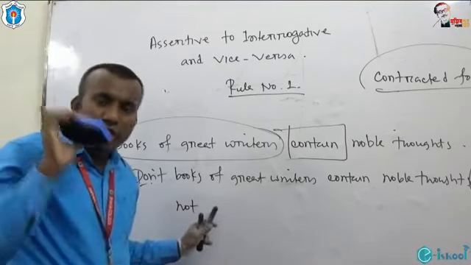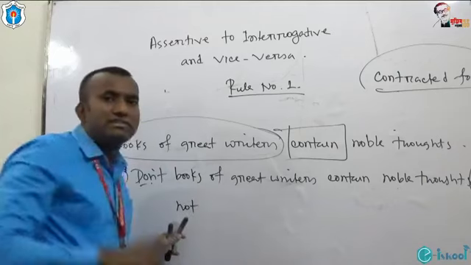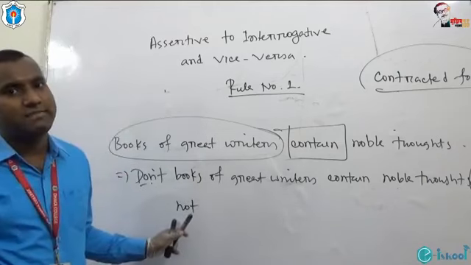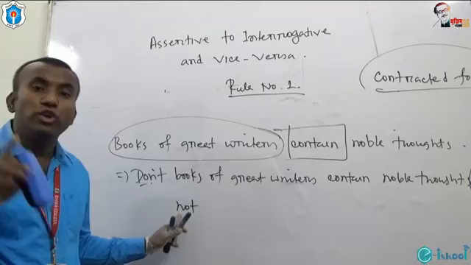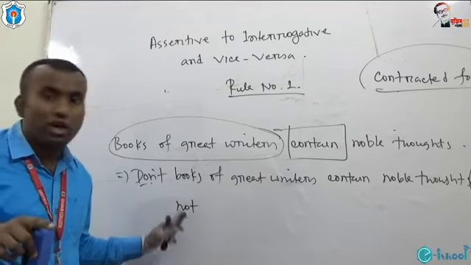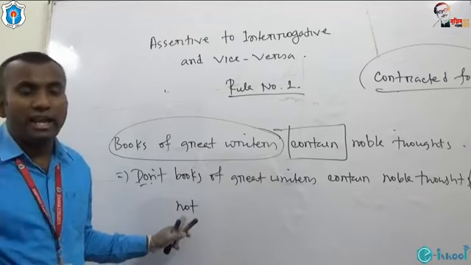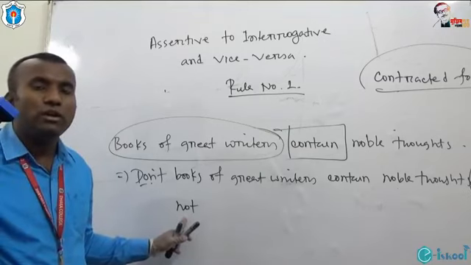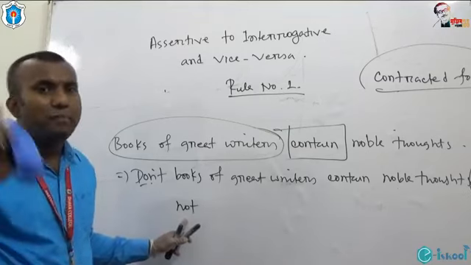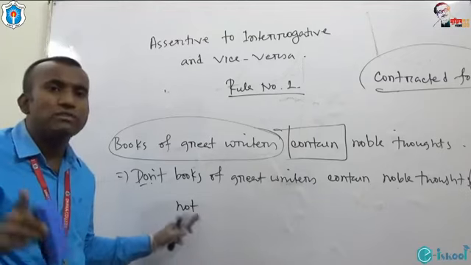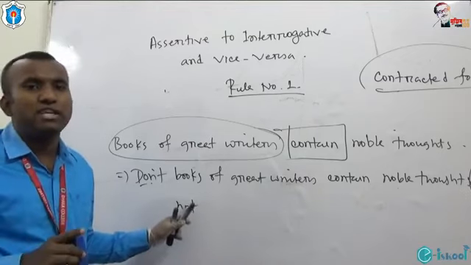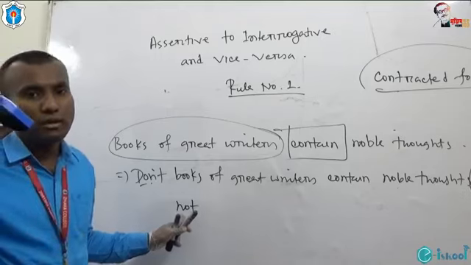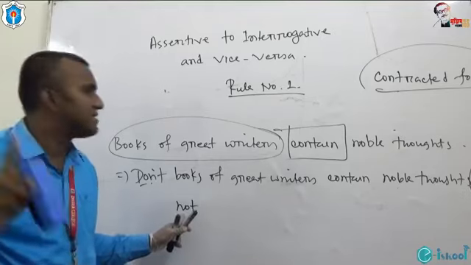We can use this not separately in an interrogative sentence. But if we want to use this not separately, we need to be careful. We need to consider an important issue. You can use this not separately, but you have to remember one thing in mind, and that is